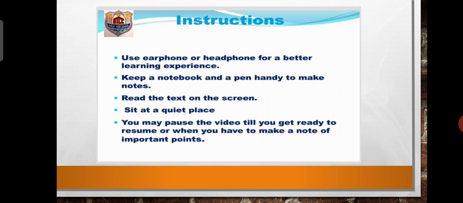Children, kindly follow the below mentioned instructions. Use earphone or headphone for a better learning experience. Keep a notebook and a pen handy to make notes. Read the text on the screen. Sit at a quiet place. You may pause the video till you get ready to resume or when you have to make a note of